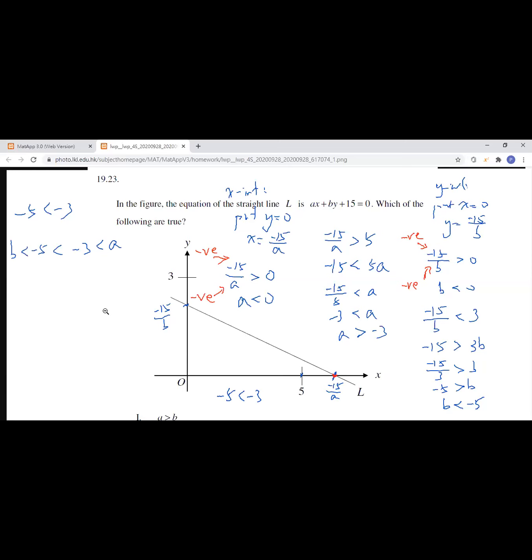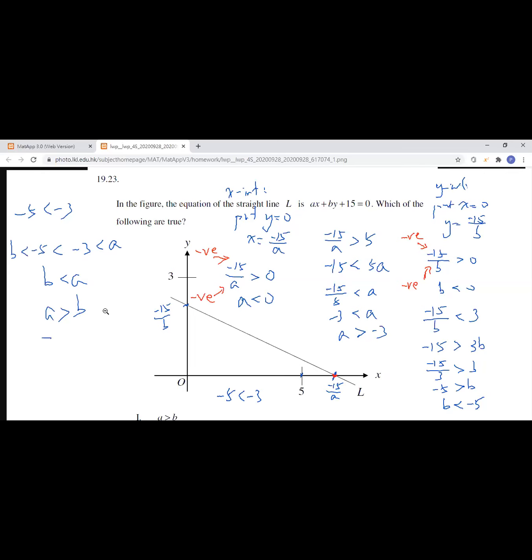And then the next one should be -5. And then the next one should be -3. And A should be larger than -3 and should be the largest number among the four numbers, which means that we can conclude that B should be less than A, or A is larger than B. Which means that statement 1 is also correct.